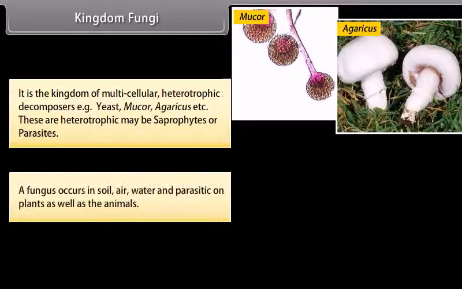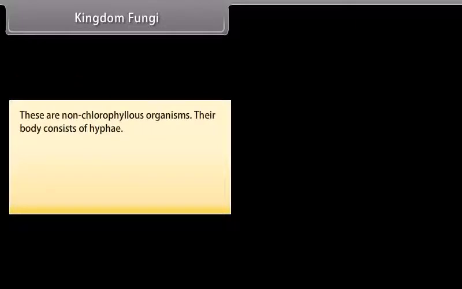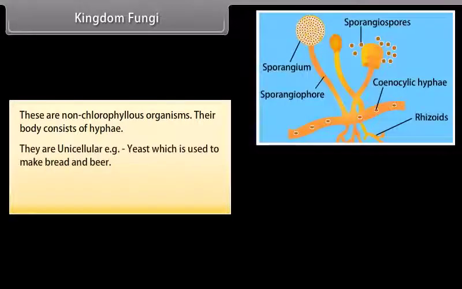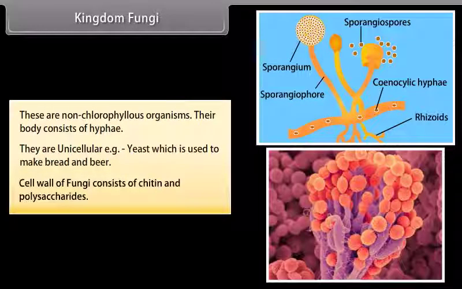Fungi occur in soil, air, water, and are parasitic on plants as well as animals. These are non-chlorophyllous organisms. Their body consists of hyphae. Some are unicellular, for example yeast, which is used to make bread and beer. The cell wall of fungi consists of chitin and polysaccharides.